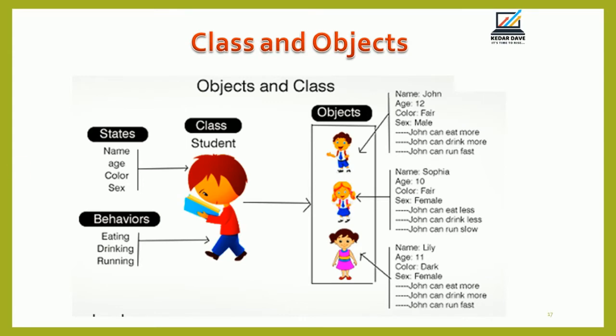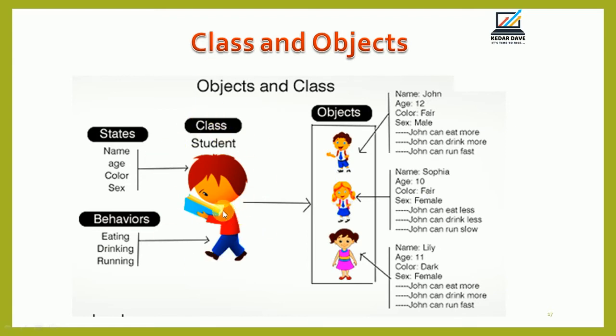This is another example of objects and a class, right? The class student, and the different objects of that class. These are the different states: name, age, color, and sex, and behavior: eating, drinking, running. So you create the number of objects based on the class, right?